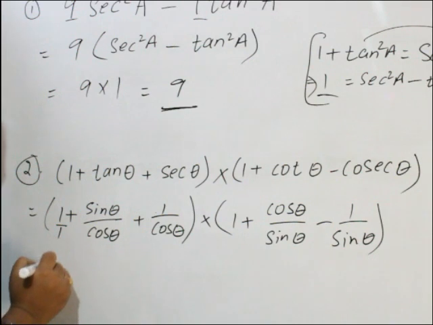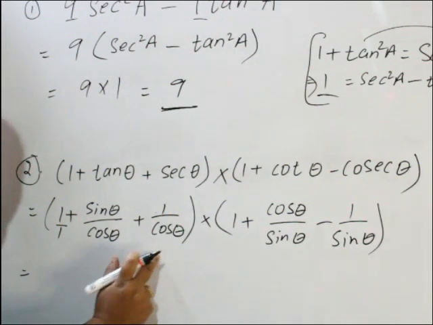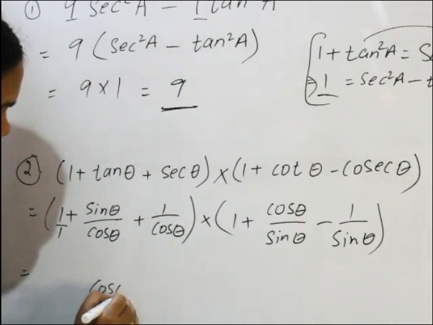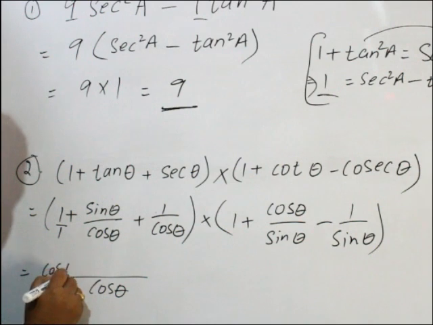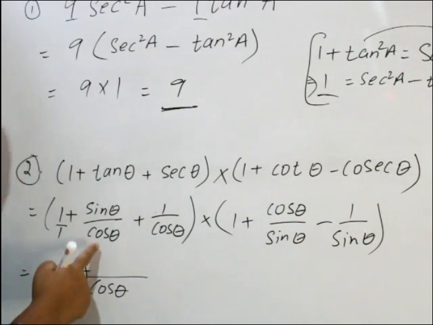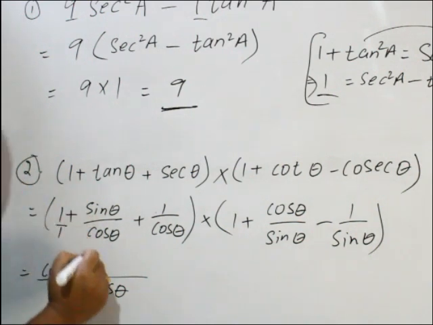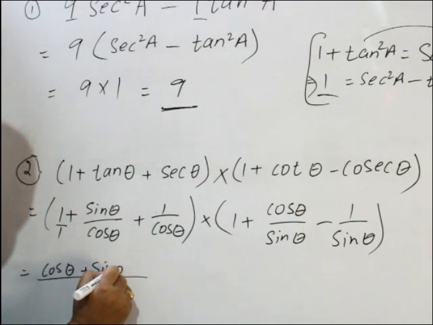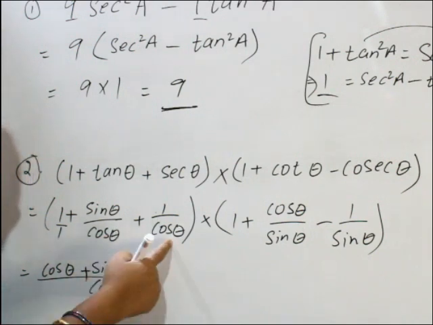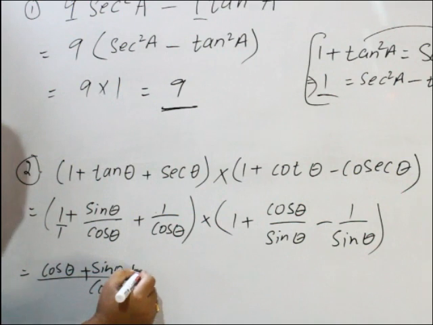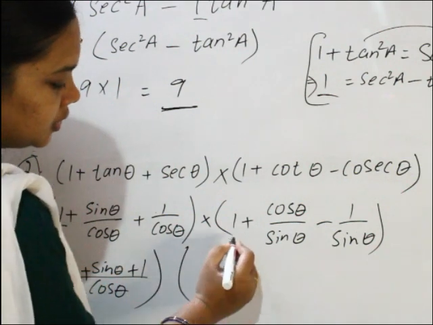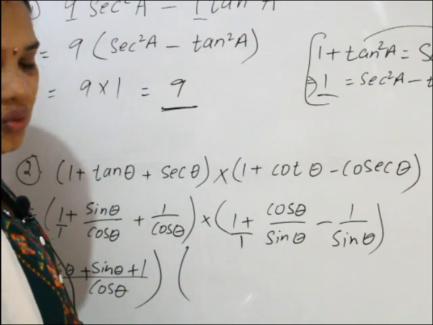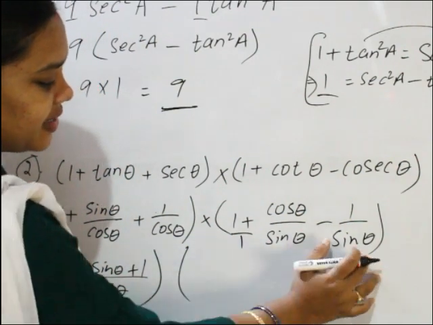Here 1 by 1, 1 by cos theta, so LCM is cos theta. Cos theta by 1, cos theta into 1 is cos theta, plus cos theta by cos theta, 1 into sin theta, plus cos theta by cos theta, 1 into 1. Here also 1 means 1 by 1, LCM of 1, sin theta and sin theta.